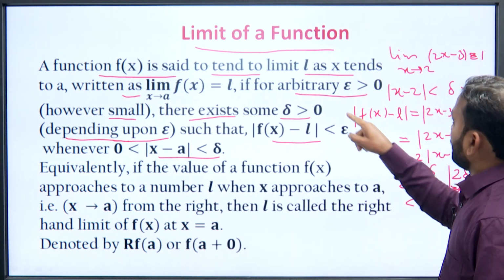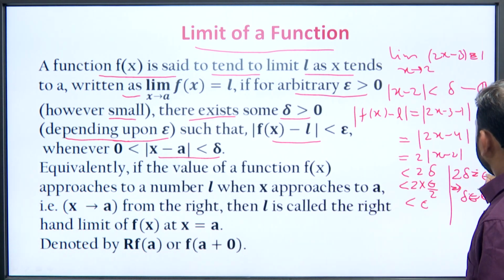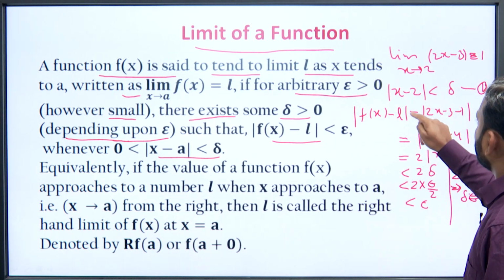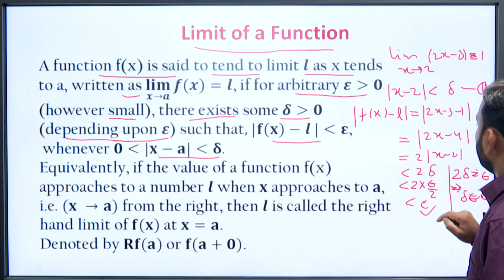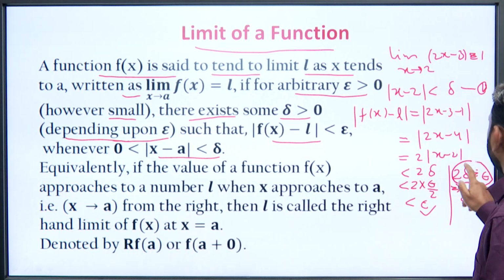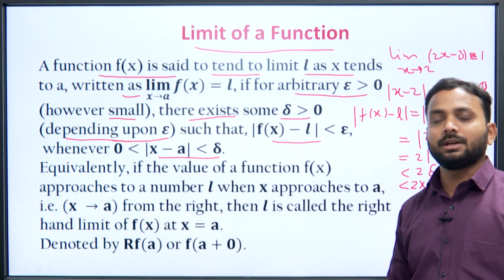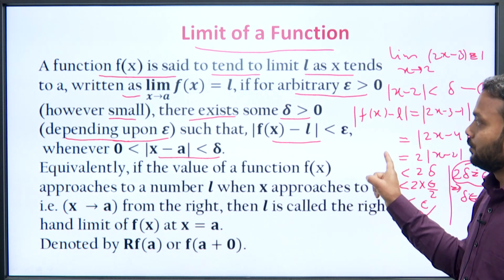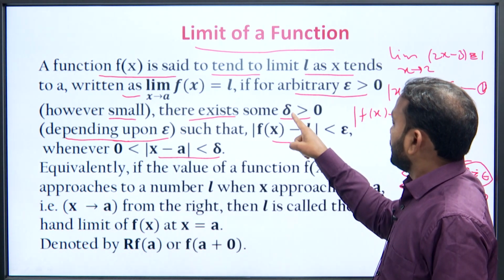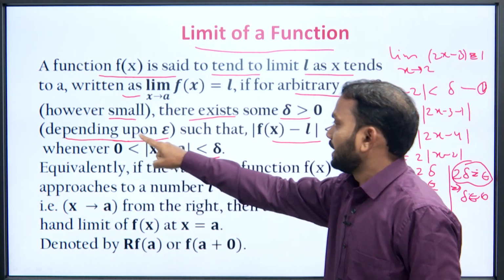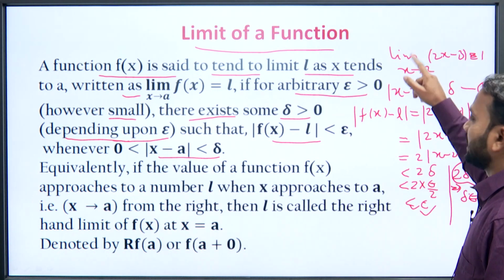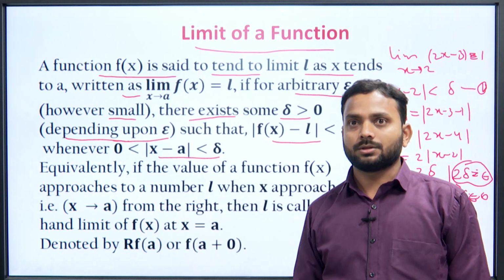So, for every arbitrary epsilon, we have delta equal to epsilon by 2, which satisfies mod of f(x) minus L less than epsilon. Here we have a relation between delta and epsilon, that is, both are dependent on each other. So, there exists a delta greater than 0, depending upon epsilon, such that mod of f(x) minus L is less than epsilon, hence we can say that this limit exists.